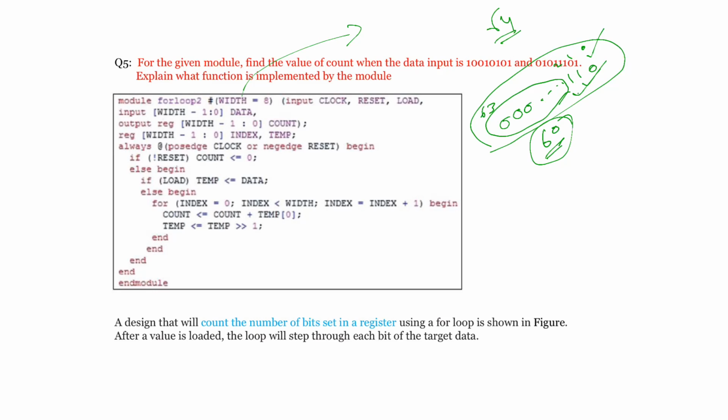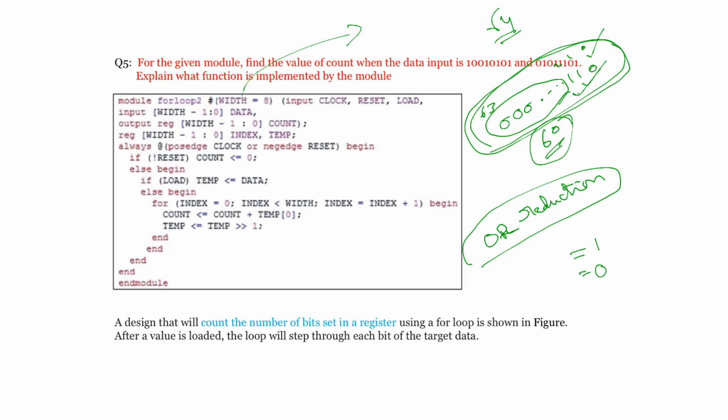So how to overcome this situation? You are going to use a reduction OR operator. If you use OR reduction, it is going to combine all the bits in the register and say whether the result is 1 or 0. That means if it is not 0, it will give 1. Whether it has 4 ones, or 50 ones, or 61 ones, it will give 1. If at least one of the bits is 1, then the OR reduction will give 1. If all others are zeros, then definitely you will get the 0 output.